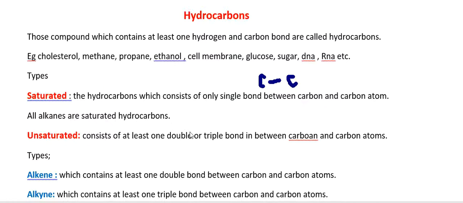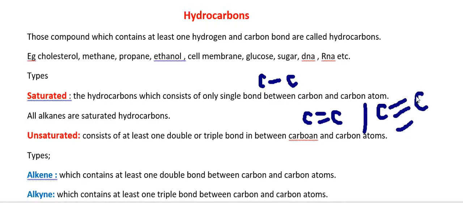Unsaturated hydrocarbons consist of at least one double or triple bond between the carbon atoms. If there is at least a double bond or a triple bond between the carbon atoms, then such hydrocarbons are called unsaturated hydrocarbons. These are the alkenes and the alkynes. Alkenes contain at least one double bond between carbon atoms.